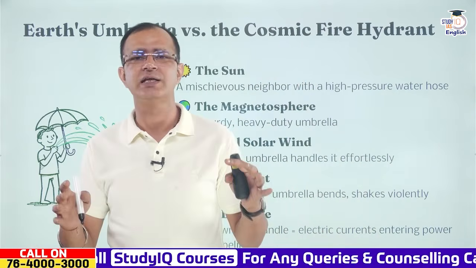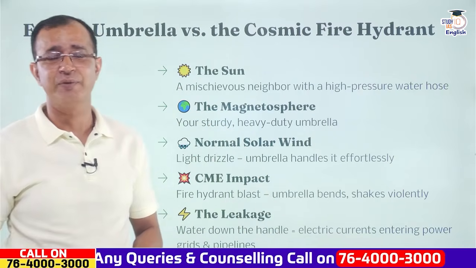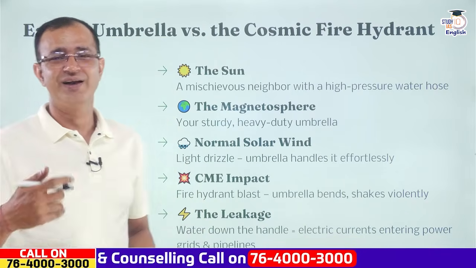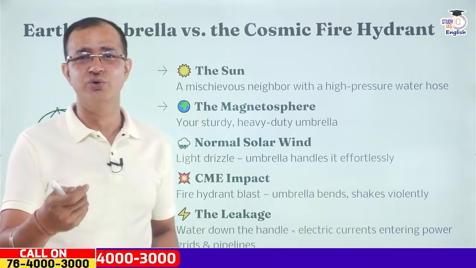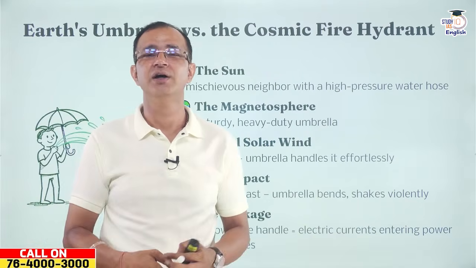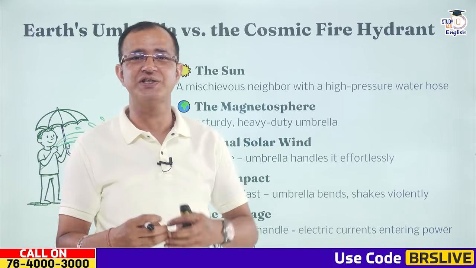Now you can compare this with an umbrella. We have the sun, which is the mischievous neighbor that we have, and when it comes to the Earth, it has a high pressure water hose, through which high pressured water comes out, that is the solar winds as well as the coronal mass ejection.